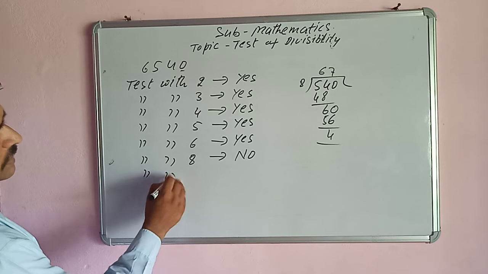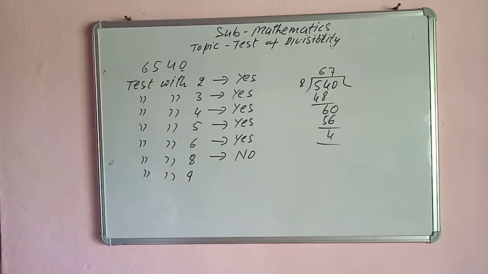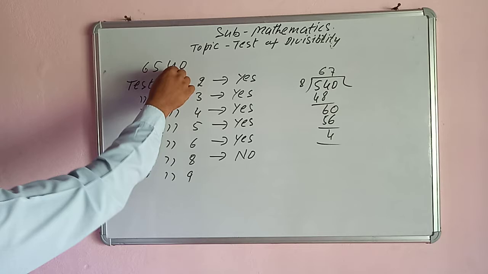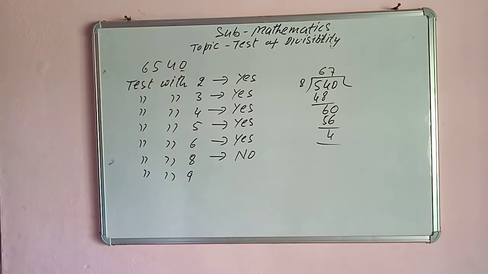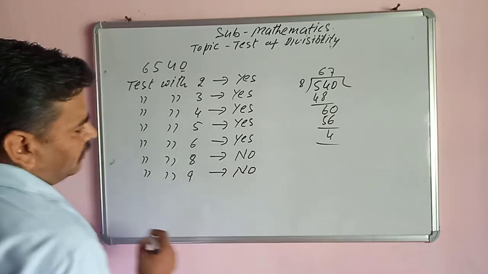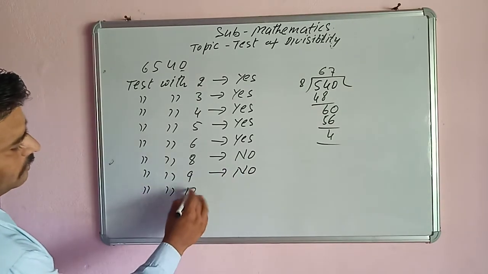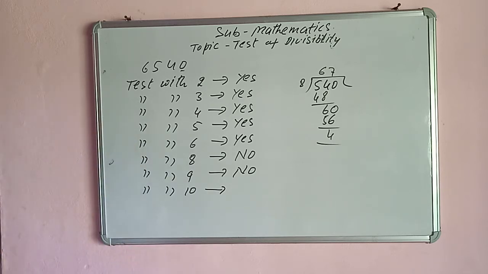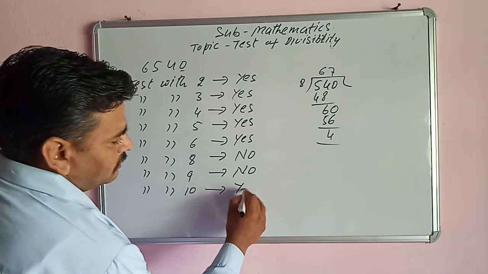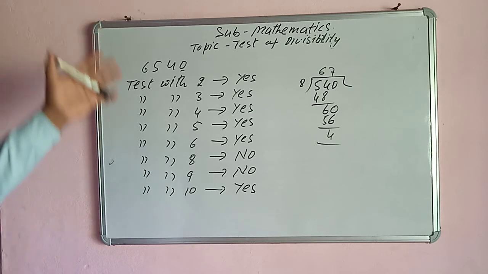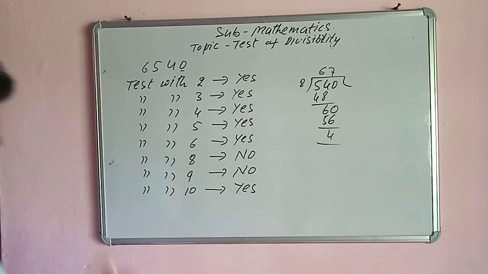So next, test with 9. Again the sum of the digits: 6 plus 5 is 11, 11 plus 4 is 15, 15 plus 0 is 15. So 15 is not divisible by 9, therefore again our answer is no. Now test with 10. The last digit is 0, so therefore our answer is yes. So these are the divisibility tests which are very helpful in division.